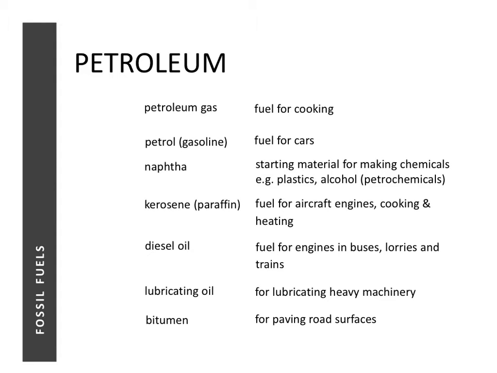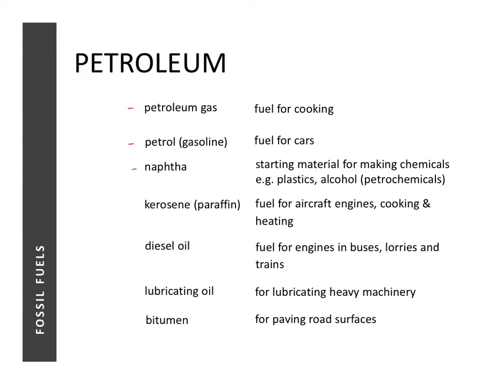Petroleum gas is the gas that is used for cooking in our homes. Petrol is the fuel that is used to power our cars. Naphtha is the starting material that we use to make plastics or alcohols.